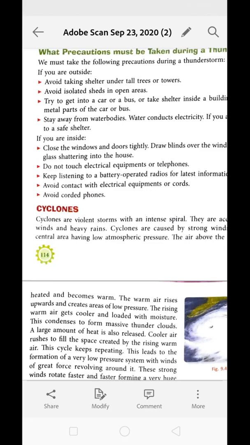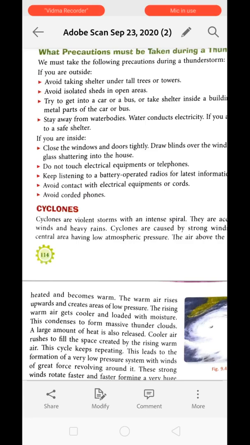Okay, next is, if you are inside of your house, what precaution you are going to take? First one is, close the window and door tightly. Draw blinds over the window. This will prevent glass shattering in the house. You are supposed to close the window very carefully, and you have to draw the blinds as well, so that the shattering of glass cannot hurt you.